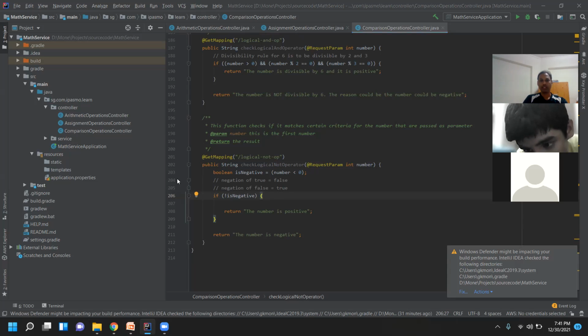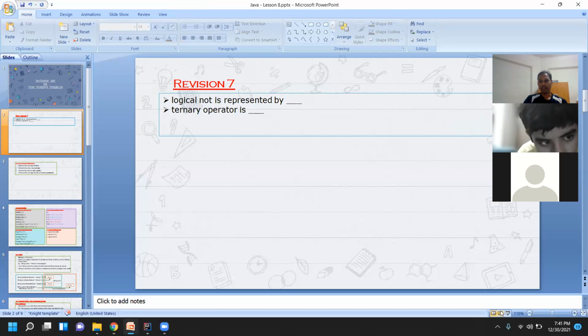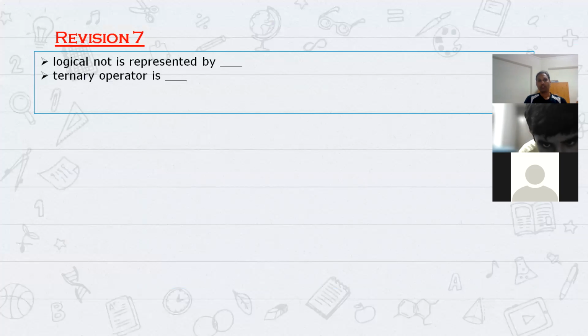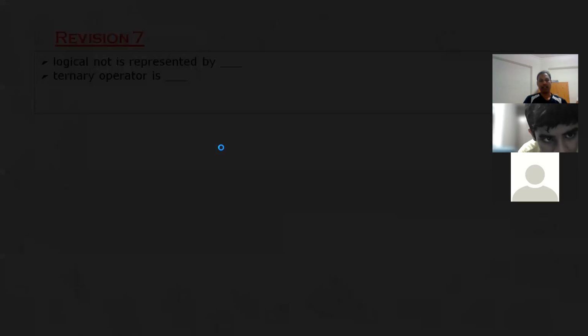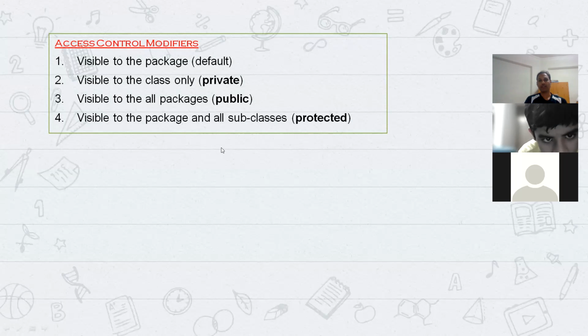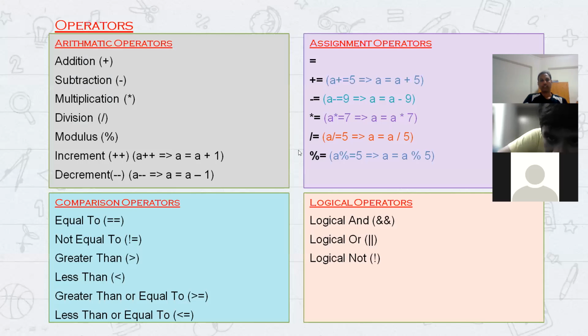Fine. So we'll go to the next slide. We are done with the revision part, right? Yeah, this one we have already seen. So Sneha, you know, right? Why do we use private, public, protected, and default? Yes, I saw that. Okay. So you just see the visibility of the class, where the visibility is, within the package or outside the package. So we use these access modifiers. Okay. Fine.